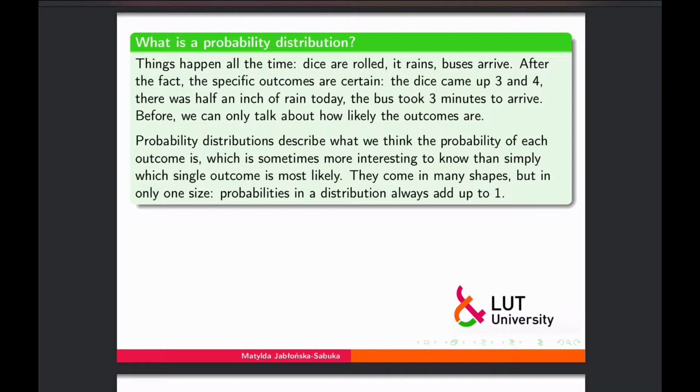So before we have the outcome, we can only talk about how likely the outcomes are. Probability distributions describe exactly what we think the probability of each outcome is. And this is quite often much more interesting than to know simply which single outcome is most likely. Distributions come in many shapes, but they only come in one size. We know that probability within a specific distribution must sum up to 1.